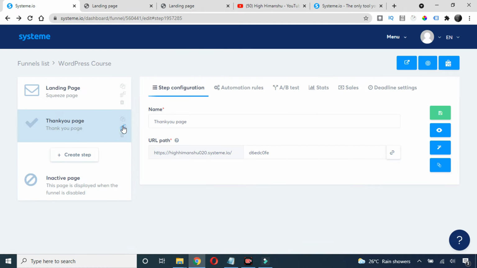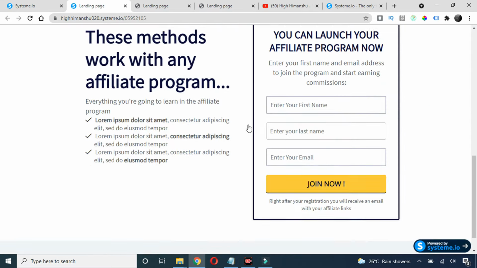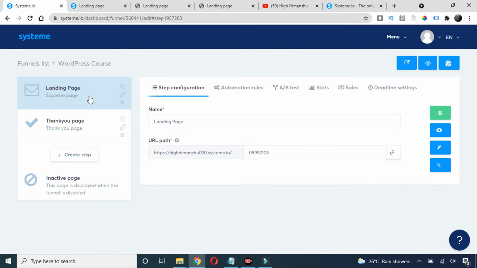Now if I show you the page, our landing page is ready. Yeah, it was that easy. First just go to this page and click on this view funnel, and you see your funnel is ready. And one thing I forgot to show you, this funnel is mobile friendly as well.